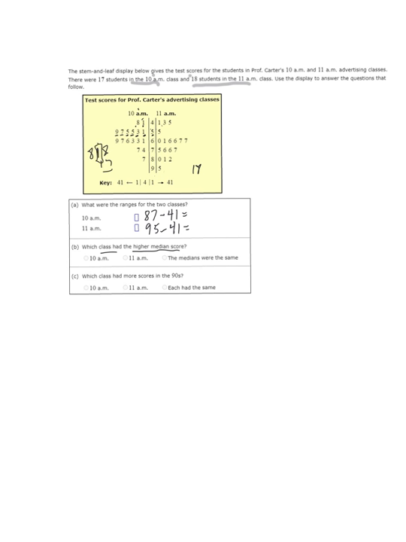So if I count to the 9th number, 1, 2, 3, 4, 5, 6, 7, 8, 9. So that means 61 is the median number here. Now on this side, since I've got 18, I'm not going to have a middle number. I'll divide that by 2. I'll need to take the 9th and the 10th number and average them.